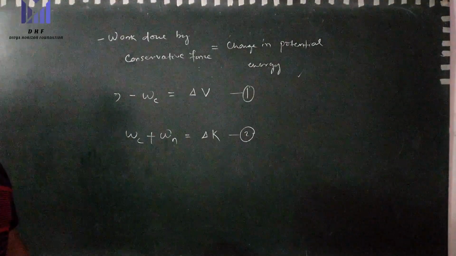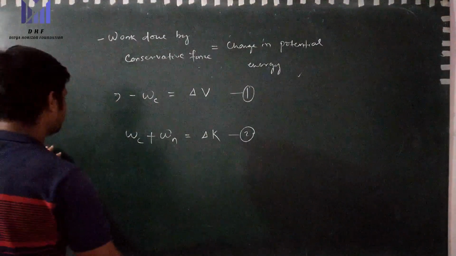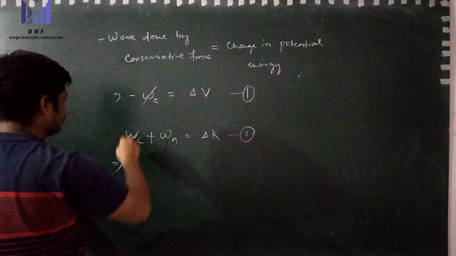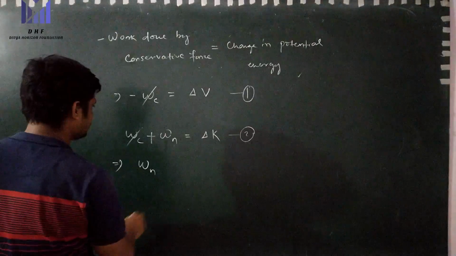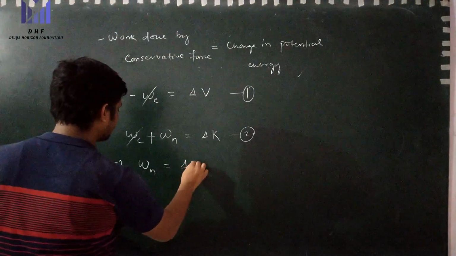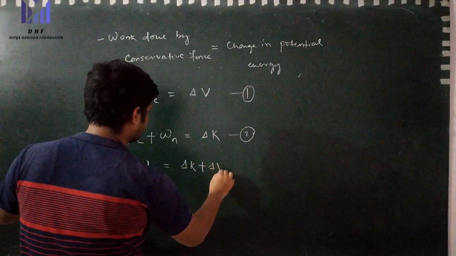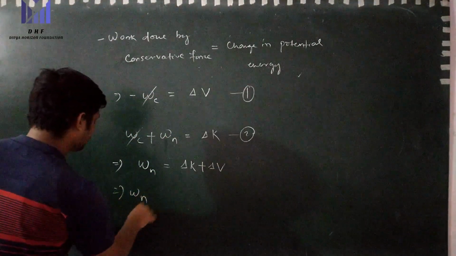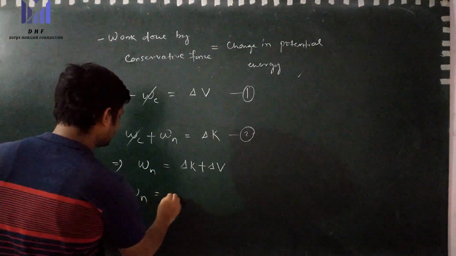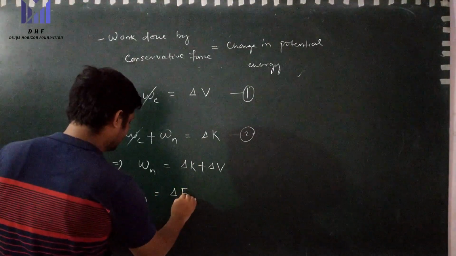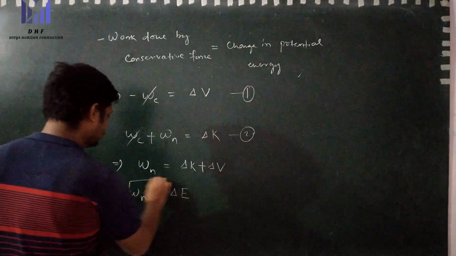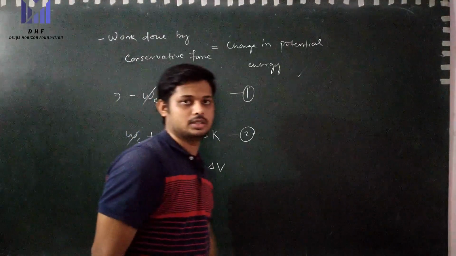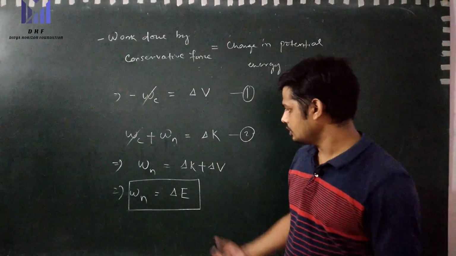Okay, and now if we add these two equations, W_C minus W_C cancels. So the work done by the non-conservative force is equal to the change in kinetic energy plus the change in potential energy, or the work done by the non-conservative force is equal to the change in total mechanical energy, delta E. So the change in total mechanical energy is equal to the change in kinetic energy plus the change in potential energy. Okay, so this is the thing.